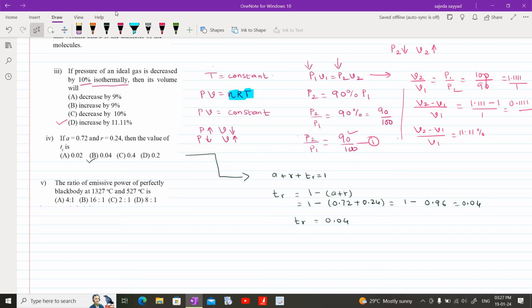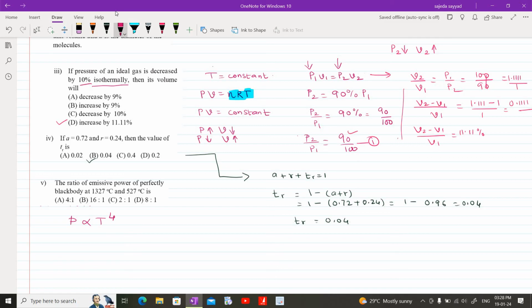Okay, next: the ratio of emissive power of a perfectly black body at 1327 degree centigrade temperature and 527 degree centigrade temperature is asked. There is a relation which expresses the relationship between emissive power, which we denote as P, directly proportional to T raised to 4.